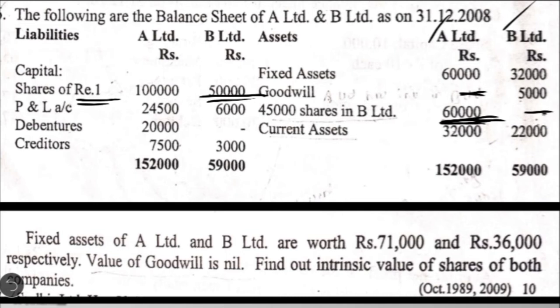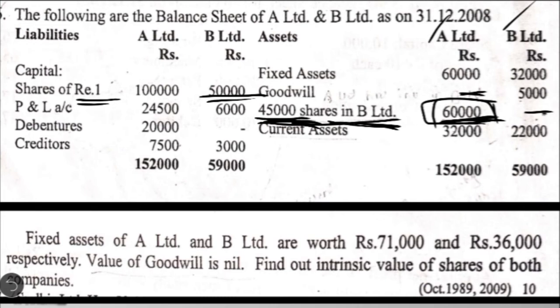So here we need to calculate the intrinsic value of A Limited as well as B Limited. But can we directly calculate the intrinsic value of A Limited and then B Limited? No, because if you see here, they have given the investment of A Limited in the shares of B Limited, and as I said, in order to acquire 45,000 shares in B Limited, A Limited had paid 60,000. So this is just the book value of investment. When they have given the information about B Limited also, it is possible to calculate the present value of investment of A Limited based on the intrinsic value of B Limited shares.